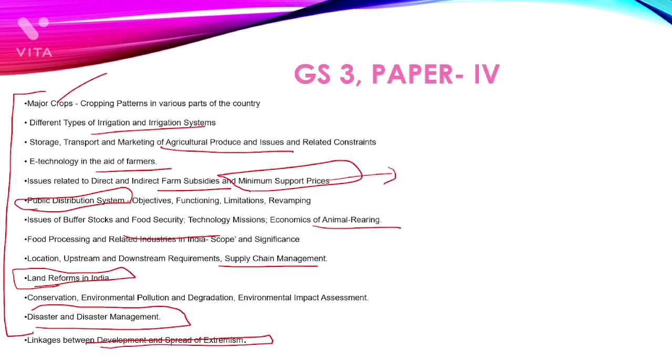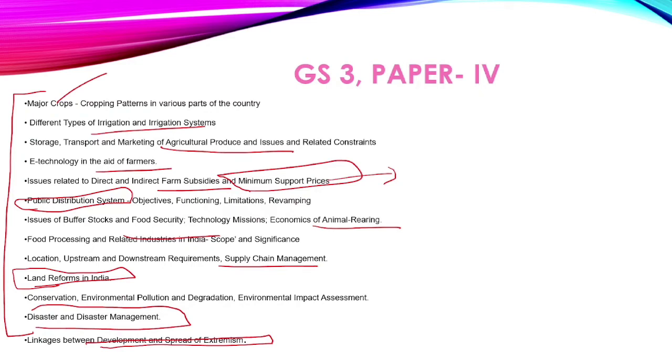So these kinds of things are unique. Geography plays a role in the spirit of extremism also. Suppose a jungle is there, so less development would be going on there, and similarly some groups might form over there. So extremism also has a link with geography. We cannot just ignore geography here.